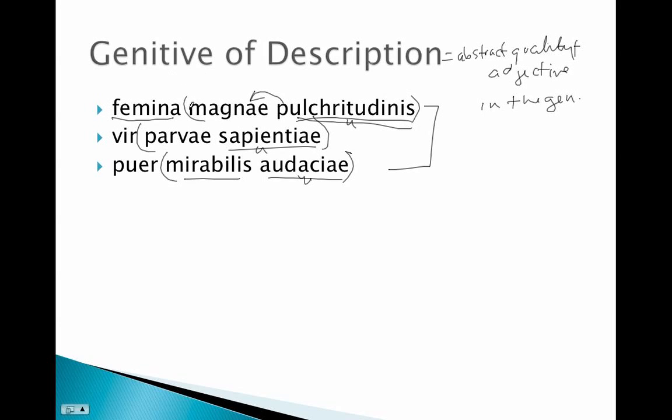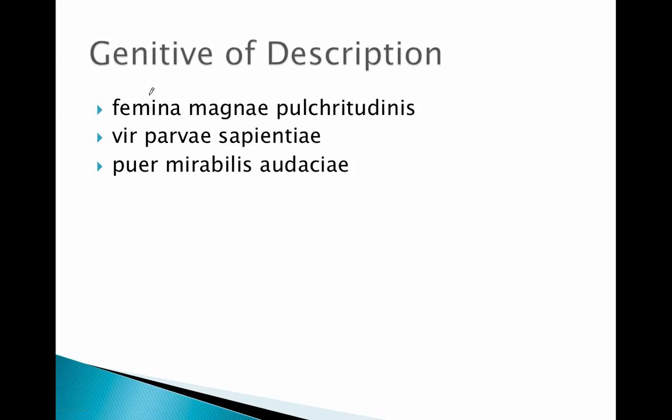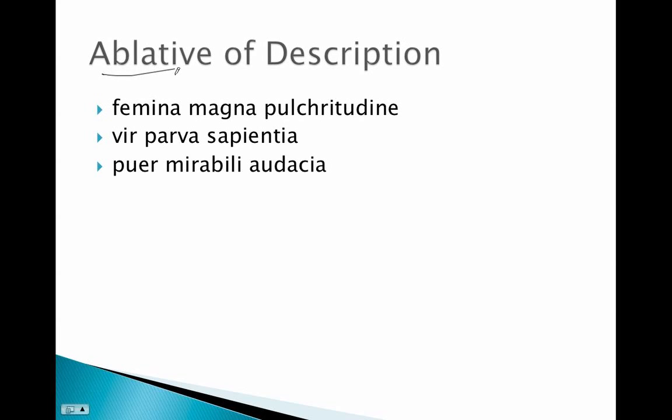Now, the same idea, the genitive of description, and the same format, that is an abstract quality and an adjective, can also be found in the ablative. And we call this the ablative of description. So you can think of these two side by side. The genitive of description and the ablative of description. And they translate identically. These are synonymous.